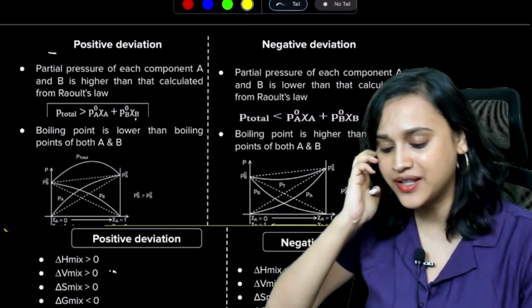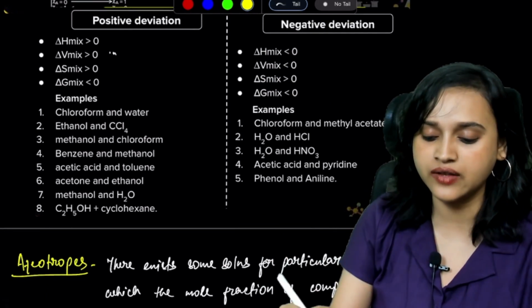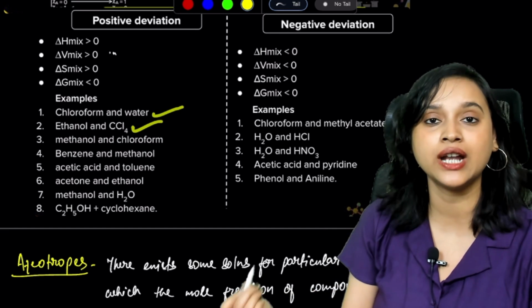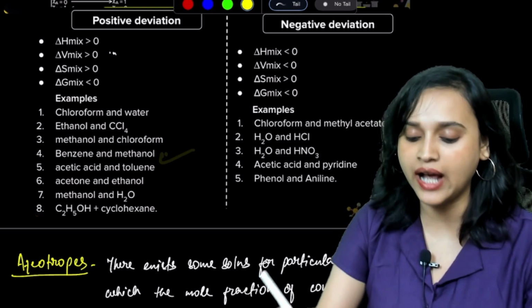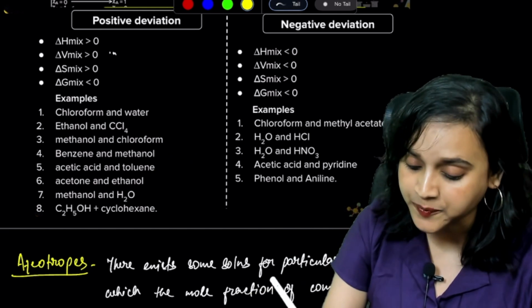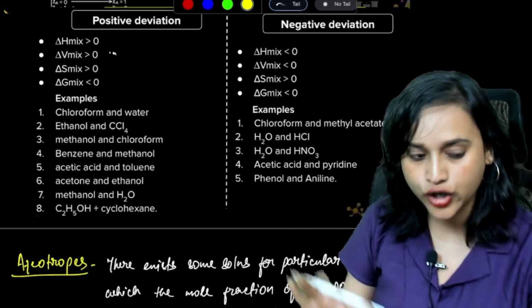It is typed out as well, and there are many examples, everybody. Examples of positive deviation are chloroform in water, ethanol and CCl4, methanol and chloroform, benzene and methanol, acetic acid and toluene, acetone and ethanol. All of these examples are here. You can go through them on your own.